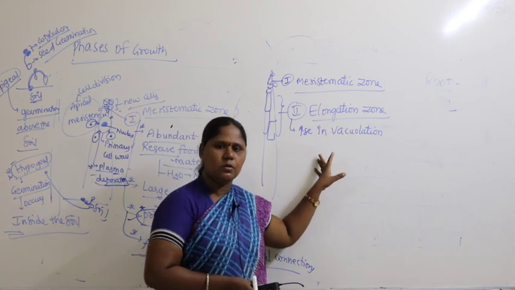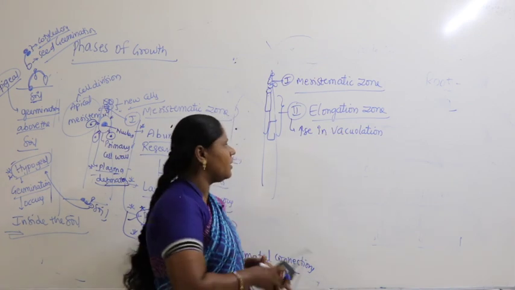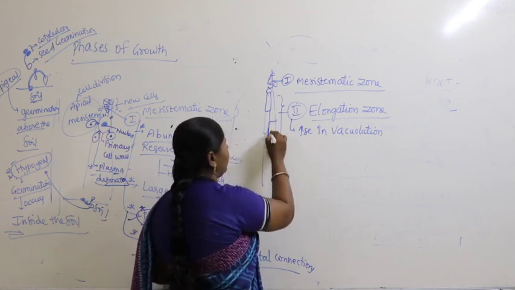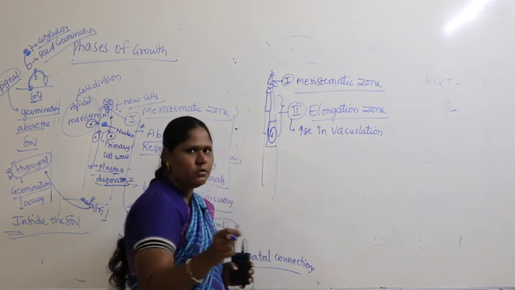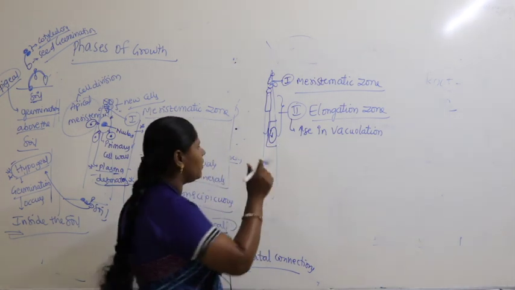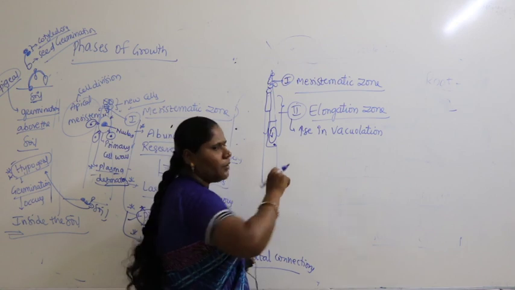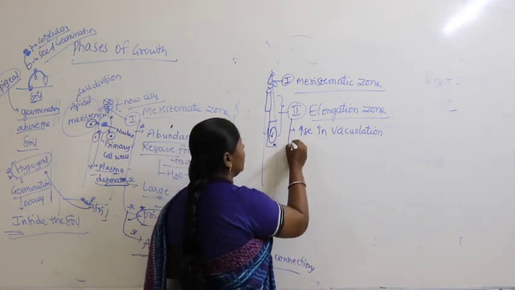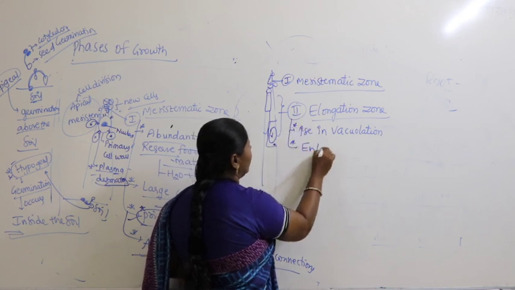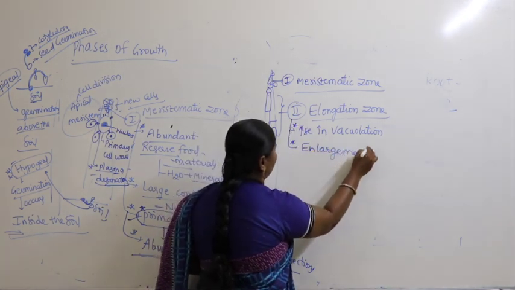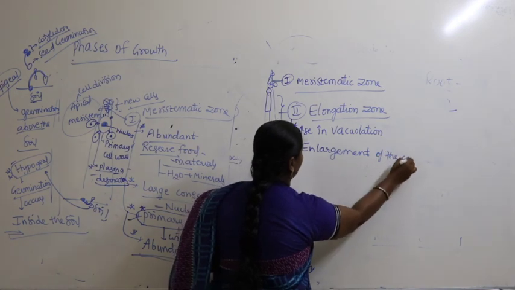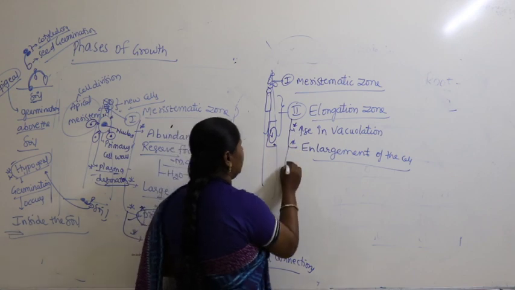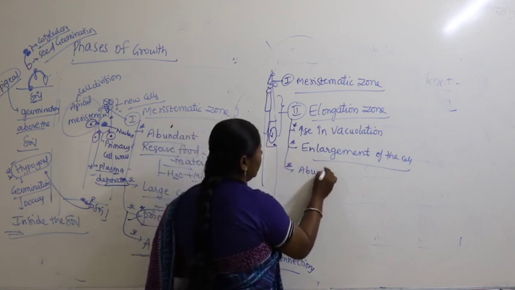In the elongation zone, cells are characterized by an increase in vacuolation, meaning what happens? There is a formation of vacuoles. A bigger vacuole is produced, the nucleus becomes small, and the nucleus is pushed to one corner. Nucleus is completely pushed to one corner. So here the increase in vacuolation causes enlargement of the cell. The zone is called what? Elongation zone, and here abundant reserve food material.